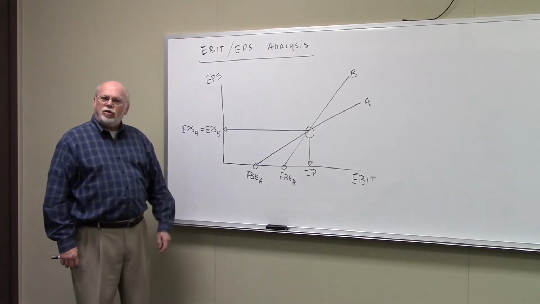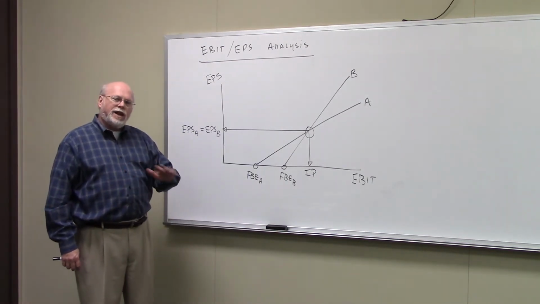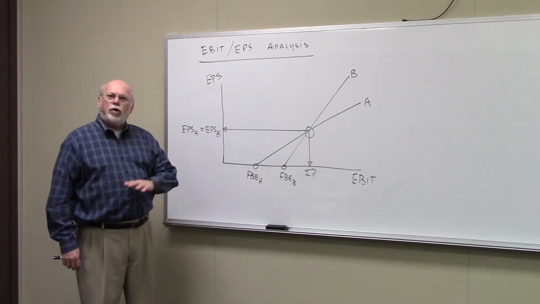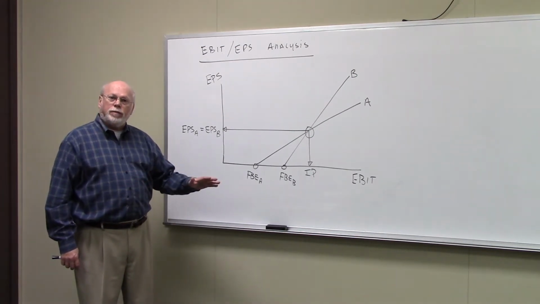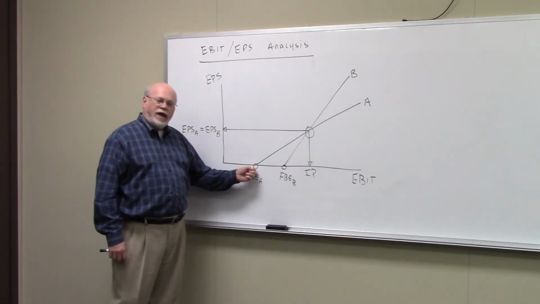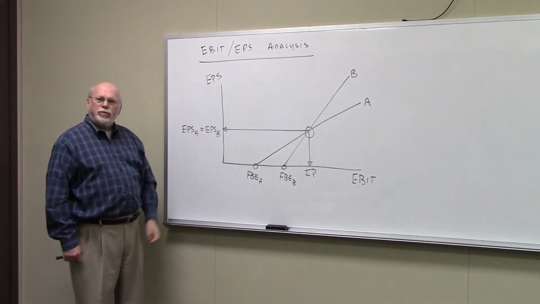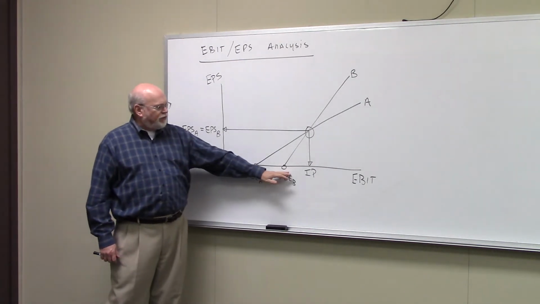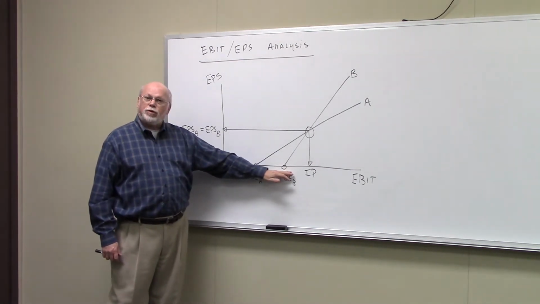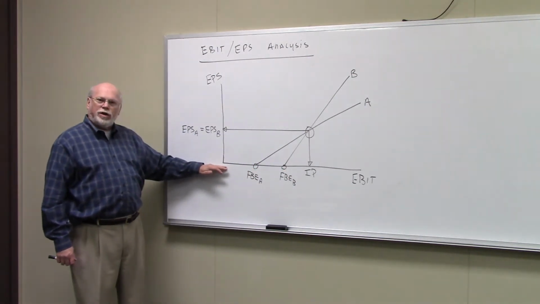And remember, I told you financial break-even point is the level of EBIT that you have to earn in order to make earnings per share 0. So if you're under capital structure A, this would be the level of EBIT that you'd have to earn, and that would make what? Earnings per share 0. This is the financial break-even point for capital structure B. You have to earn more operating profit, EBIT, to make earnings per share 0.